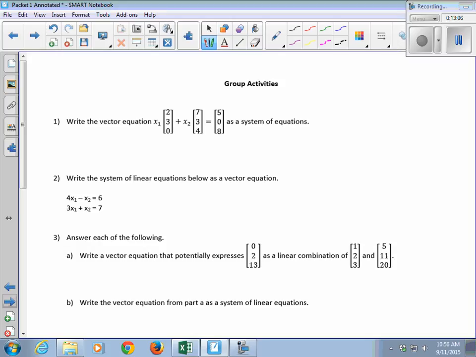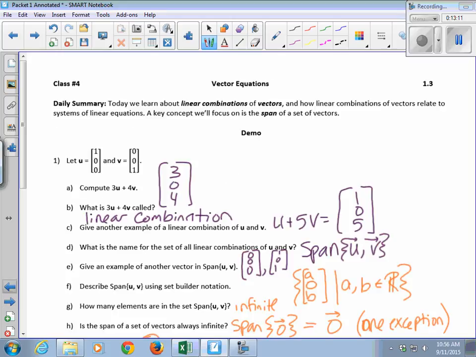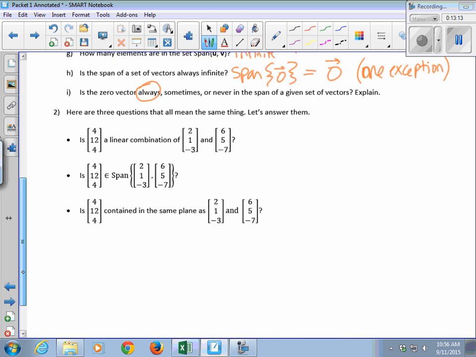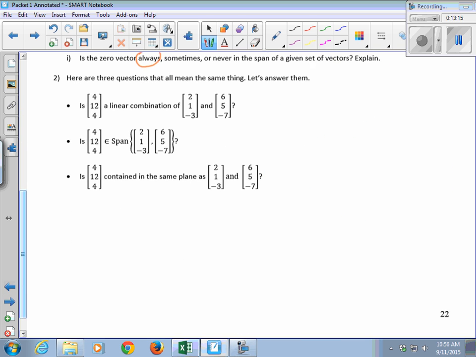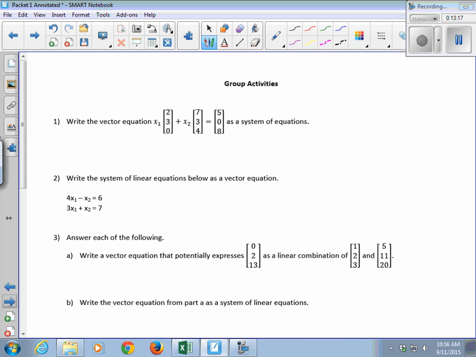Okay, so that's it for the demo. I think I went through sort of all the vocabulary and concepts from the reading, and now I'm going to have you work through some problems.